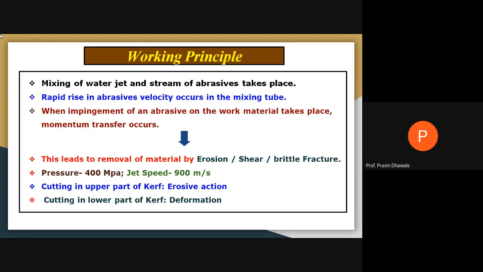The pressure range is 400 megapascal. The velocity of the abrasive water jet is about 900 to 1000 meter per second. And for the material removed along the curve, the upper part of the curve is because of the action of erosion, and the lower part of the curve is because of deformation.